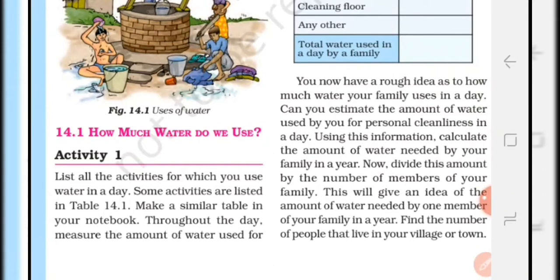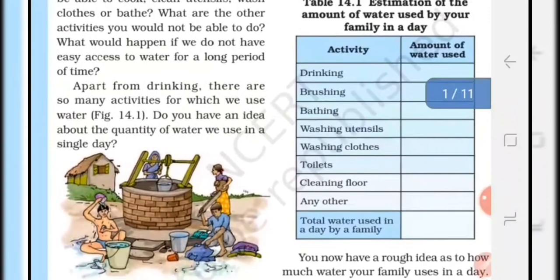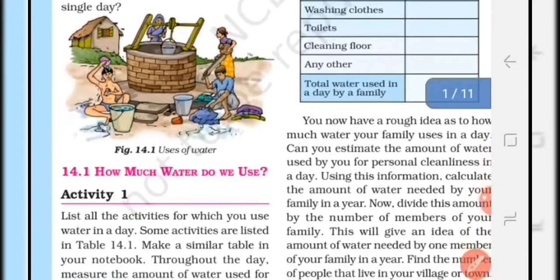In table 14.1 you have to make an estimate of how much water is needed by you and your family for the various activities. In the same way you can estimate how much water is needed by your area, your city.